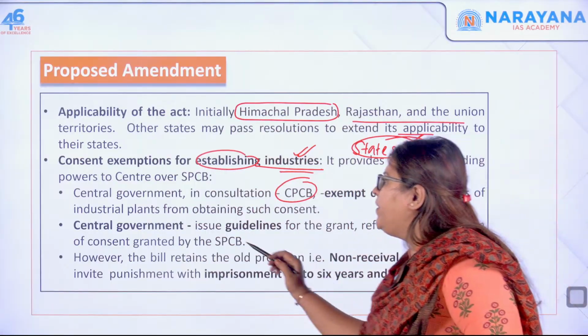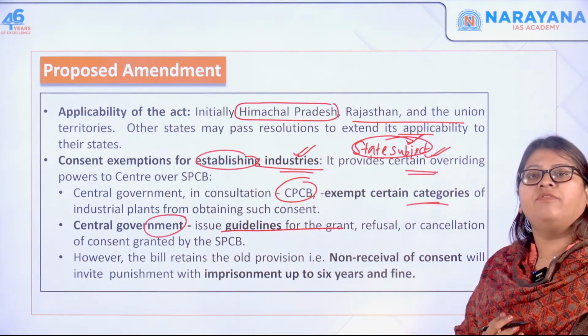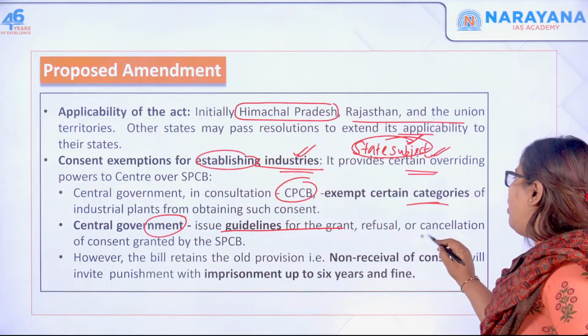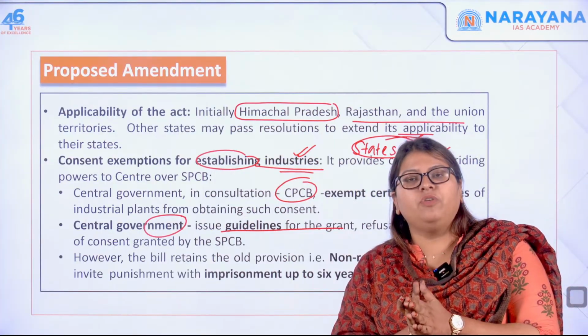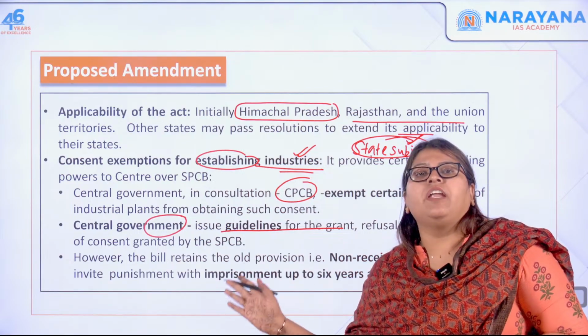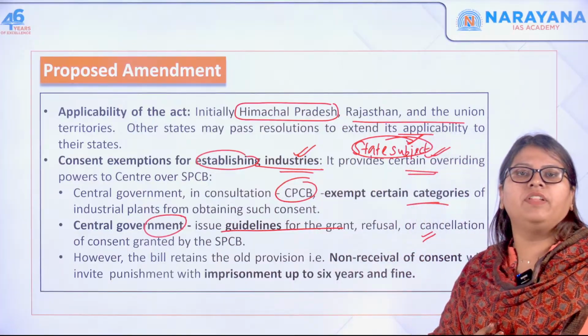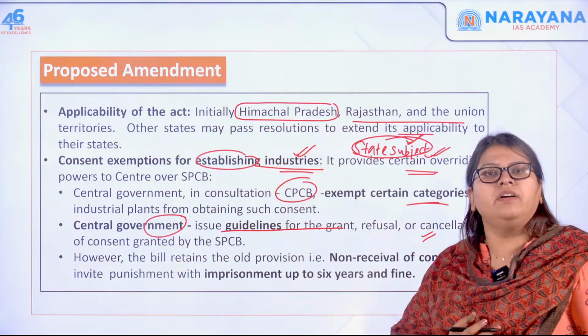The next one is that the central government can issue guidelines for granting, refusing, or cancellation of the consent. So even if the State Pollution Control Board has already given a consent, the central government can also issue guidelines on whether to grant it, refuse it, or cancel the grant that has already been given by the state.